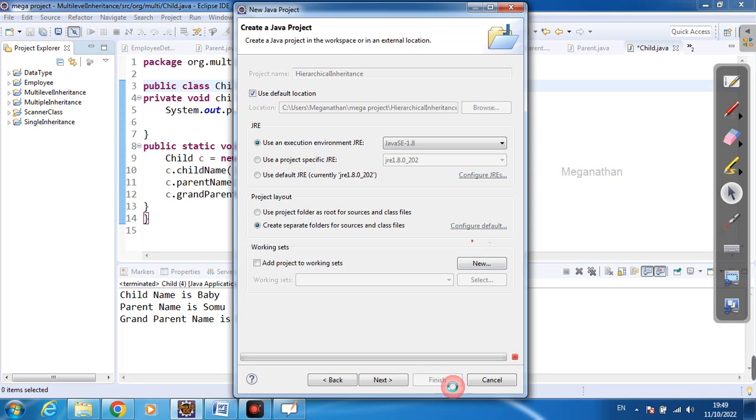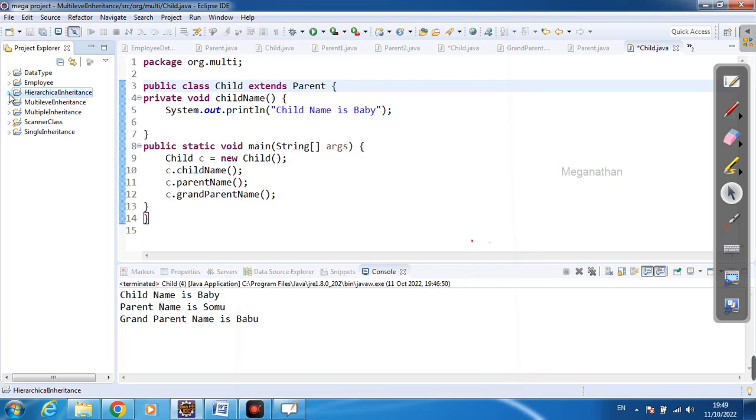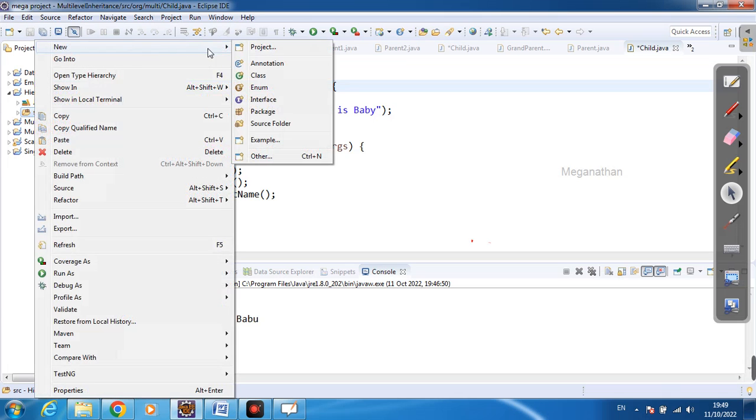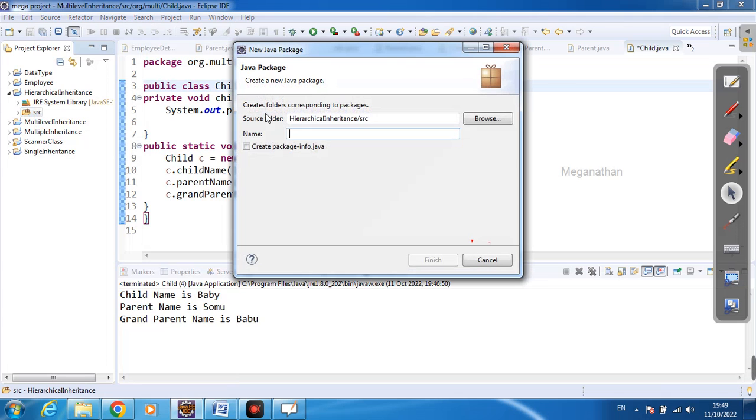Right, I'll finish it. There will be two folders, one is the JRE and the other is the SRC folder. In the SRC folder, I will create one package, that is org.hire, anything like that.